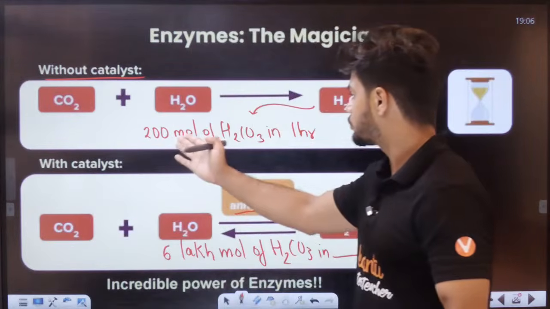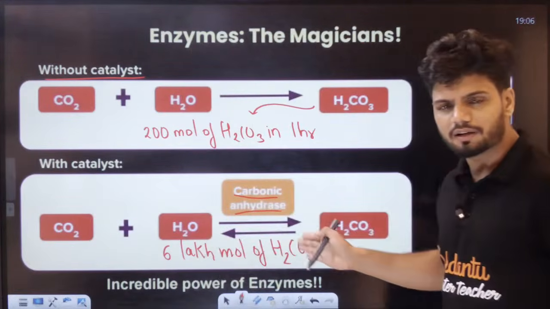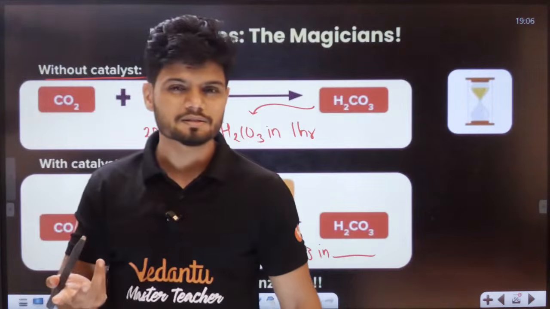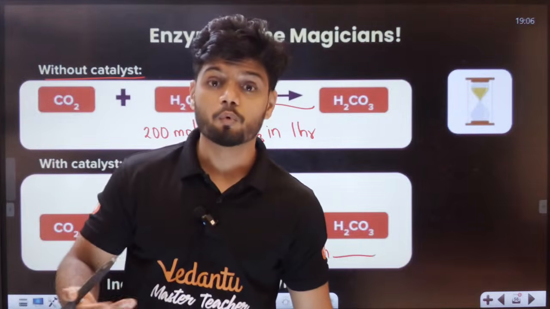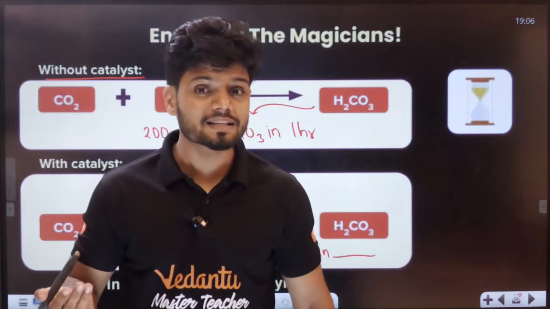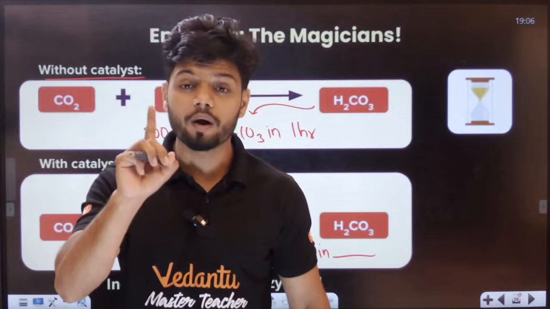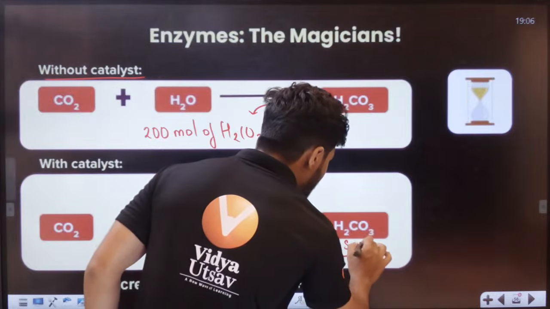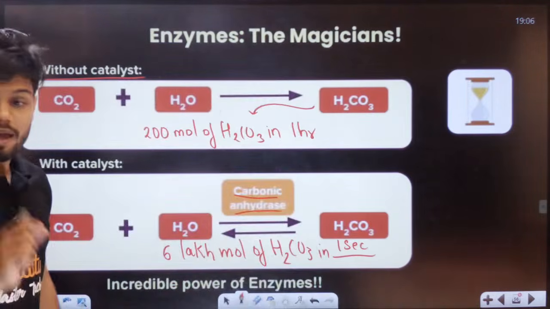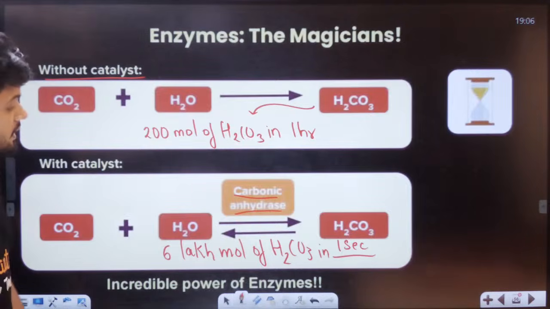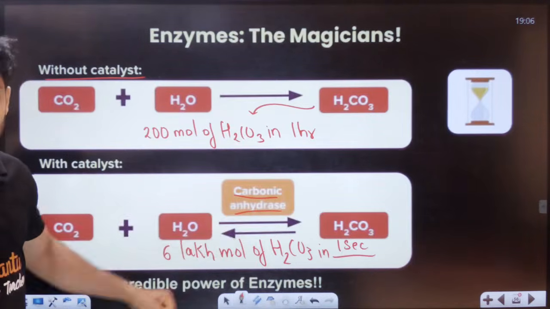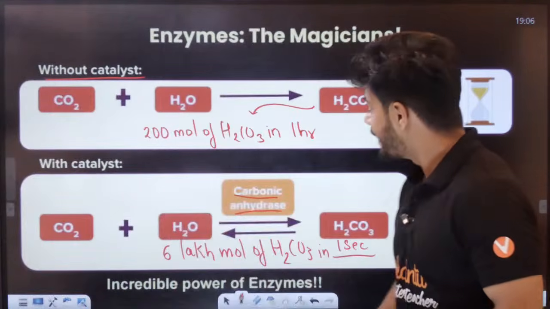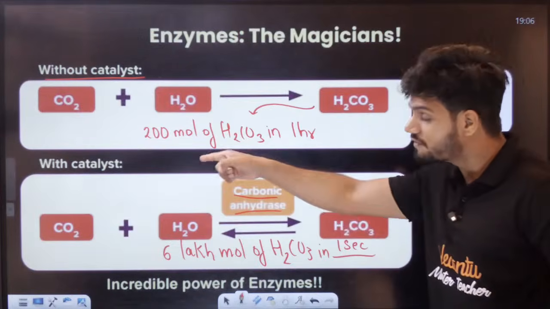See, here 200 molecules in 1 hour. No. 6 lakh molecules, let's say in 10 minutes, 5 minutes, 1 minute, 30 seconds, 1 second. Students, in every single second you'll get 6 lakh molecules of H2CO3 with catalyst.